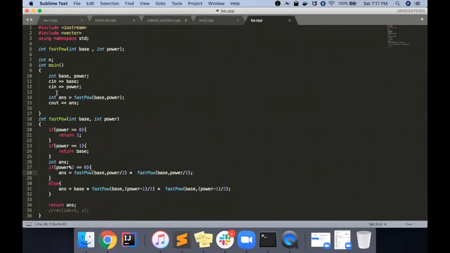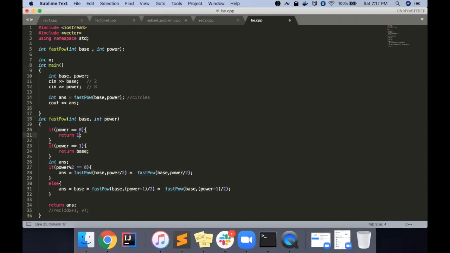I'm just reiterating it. So let's say you have some int base and power. I just go line by line, very simple. We have some base, we have some power, and let's also take an example. So let's say again base 2, power is 8. We have to make our own function, fast power, with base and power. This is my first circle that you can imagine in the recursion, that we make some circles. I'm not using the word tree here because people don't know about tree right now.